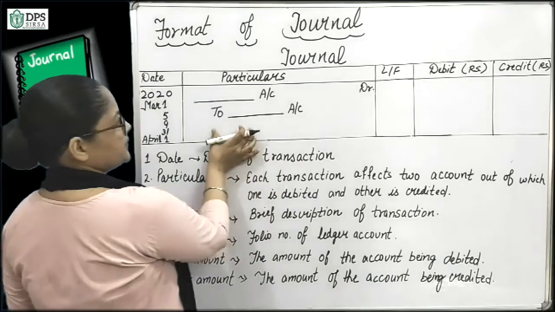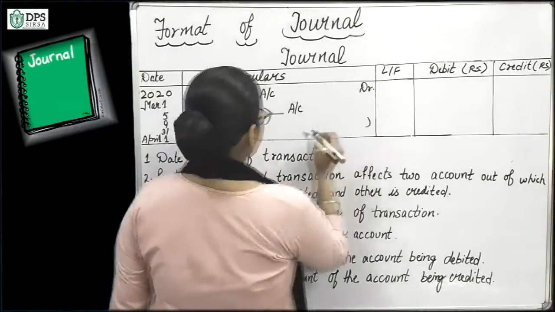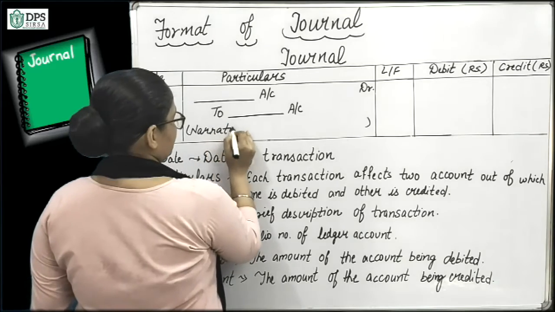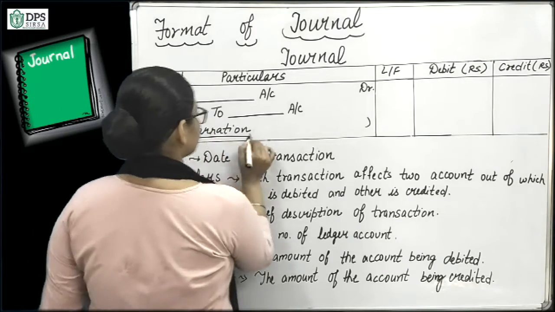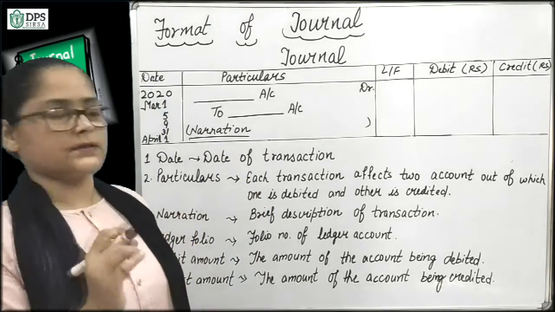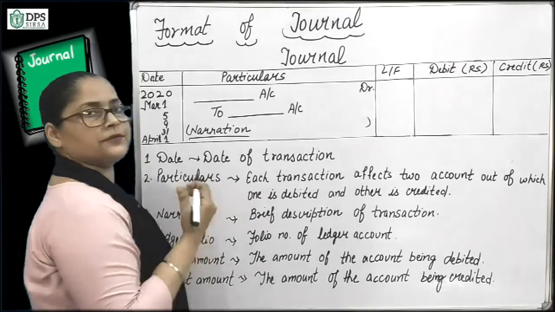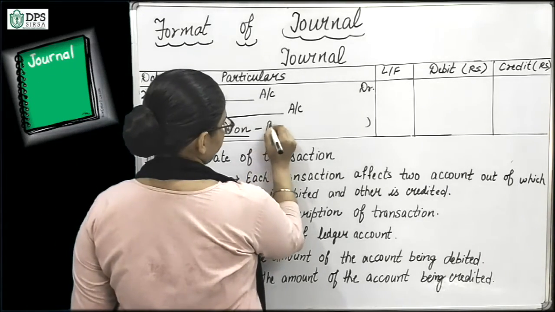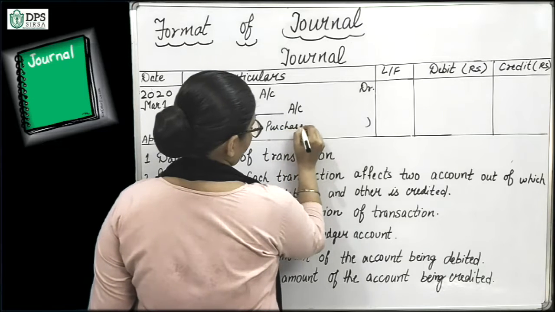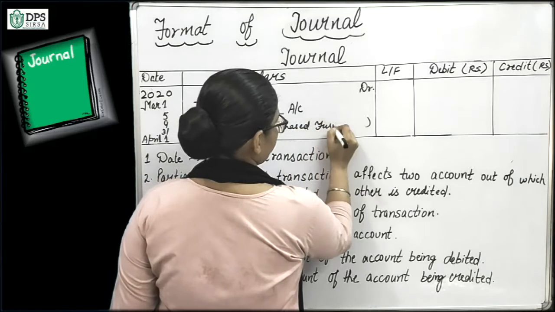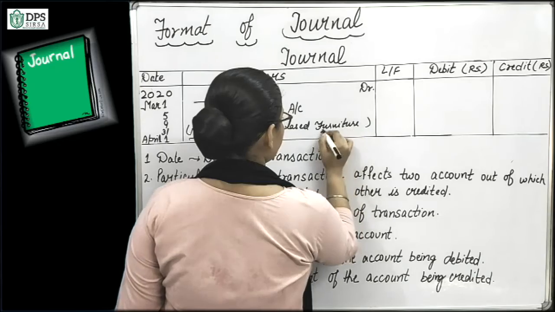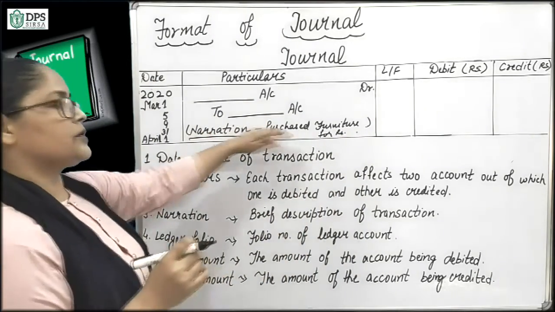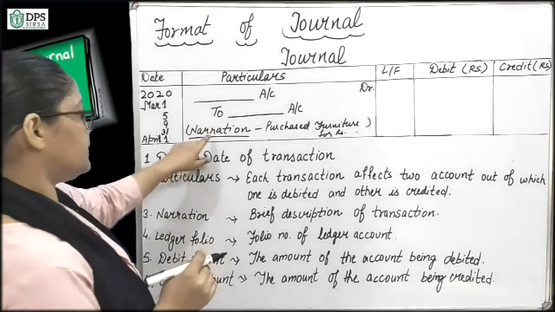So here we will write ledger folio. One thing more is here, and that is narration. Here we will write the narration. So what is narration? It is the brief description of the transaction. Suppose you are purchasing furniture. So here we will write purchased furniture for rupees. So in short, you will write the description of the transaction over here in narration.